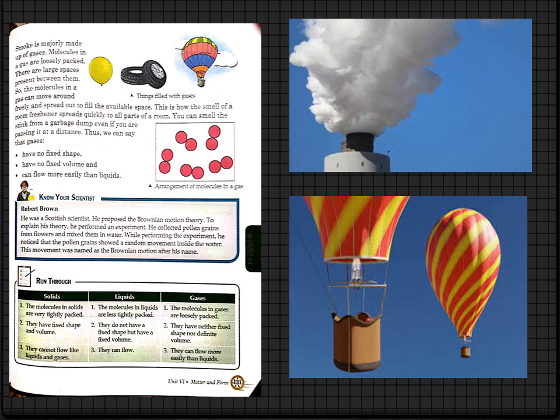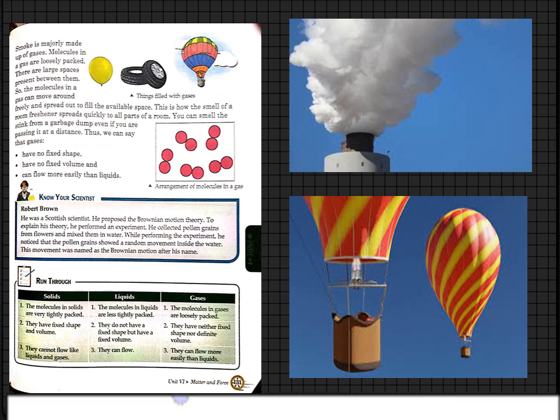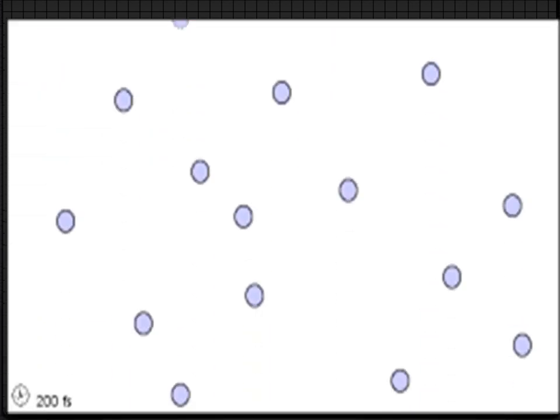Thus, we can say that gases, now the features of gases, all of you take a pencil and tick the features: have no fixed shape, have no fixed volume and can flow more easily than liquids. The particles or molecules of gas can flow more easily than liquids because the space among them is far more than among the molecules of liquids.